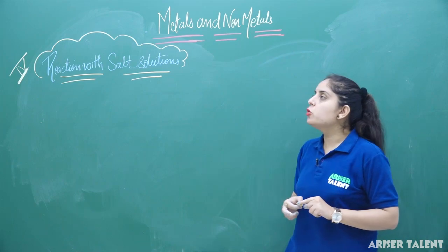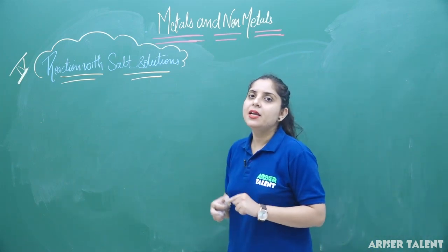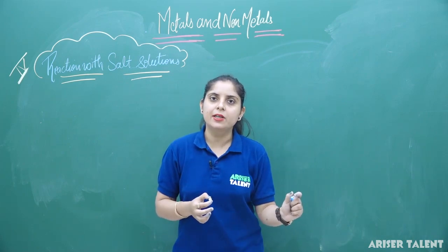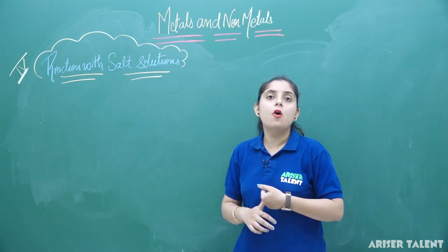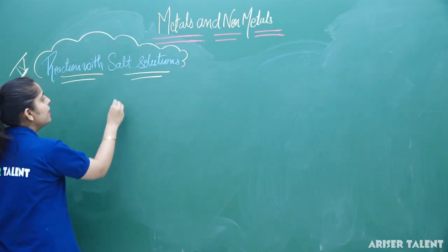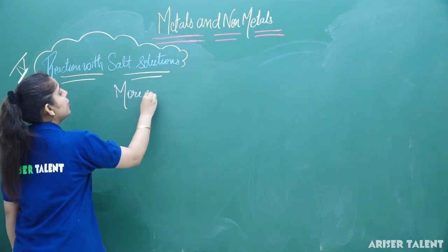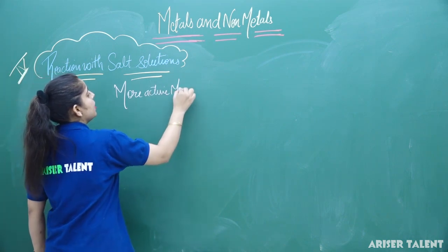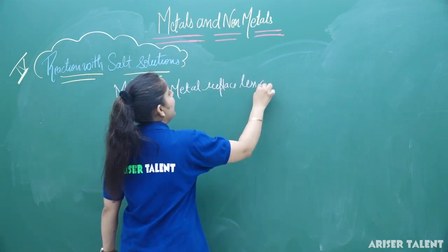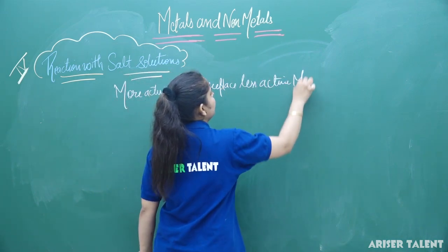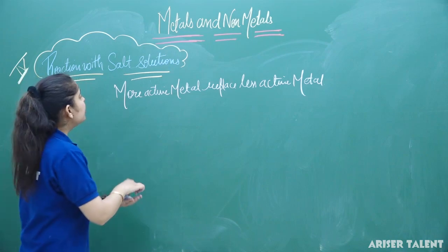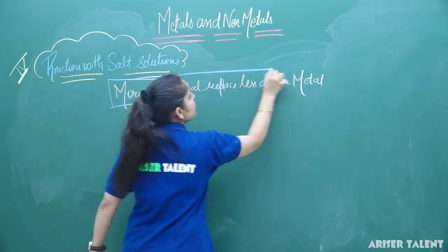So in case of salt solution, whenever you dip any metal in any salt solution, you will find that the more active metal is going to replace the less active metal. I am considering here the case of zinc and copper sulphate. So what is the basic fundamental you have to learn here? That more active metal replaces less active metal. Clear? This is the key principle for this reaction.